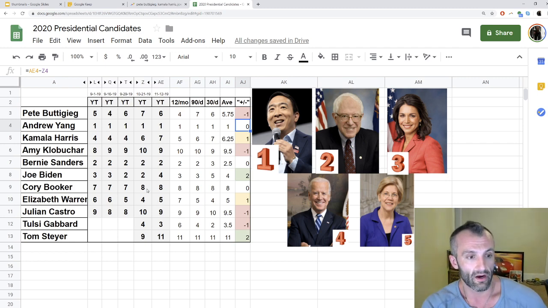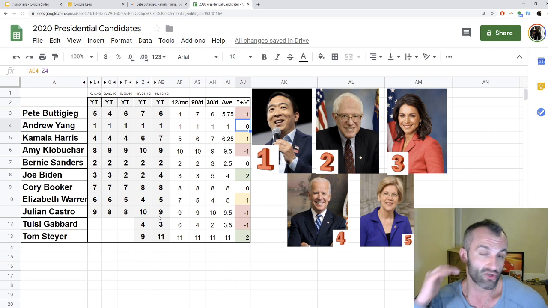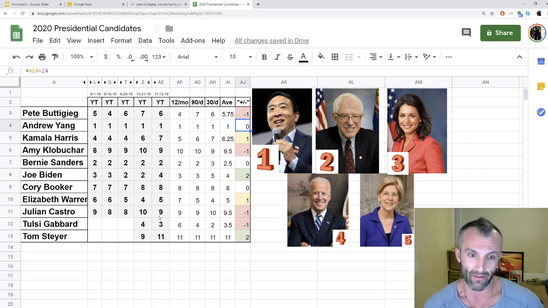Cory Booker is super consistent. He's always right about 8 and 8, right? He doesn't change a lot. Elizabeth Warren lost a spot. She went from 4th to 5th. Julian moved up a spot. Gabbard, she came in 4th.